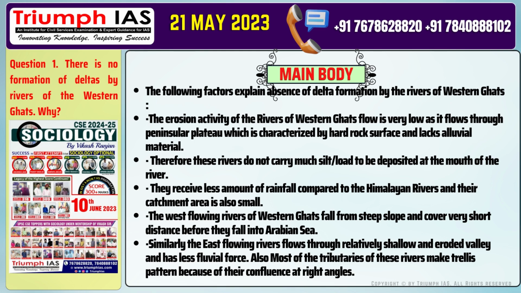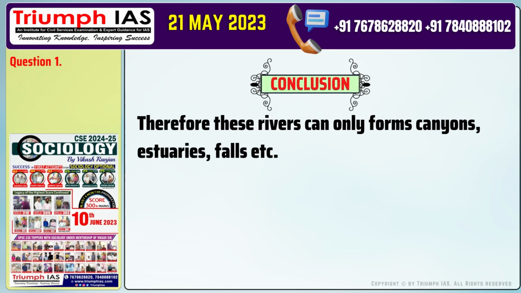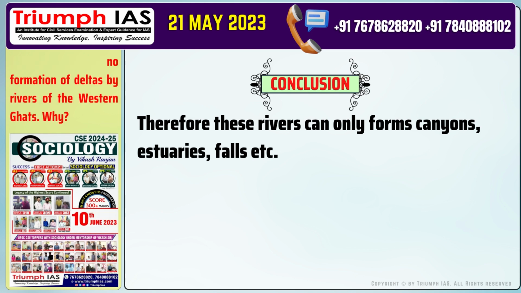Number 4. The west-flowing rivers of Western Ghats fall from steep slope and cover very short distance before they fall into Arabian Sea. Number 5. Similarly, the east-flowing rivers flow through relatively shallow and eroded valley and have less fluvial force. Also, most of the tributaries of these rivers make trellis pattern because of their confluence at right angles. Conclusion of the answer is: therefore, these rivers can only form canyons, estuaries, falls, etc.